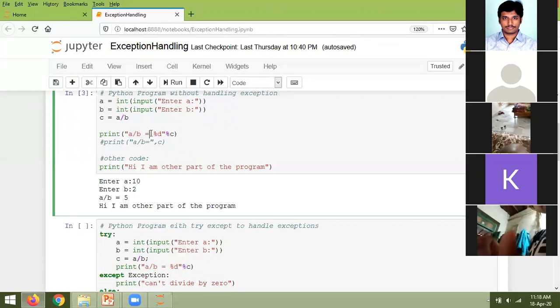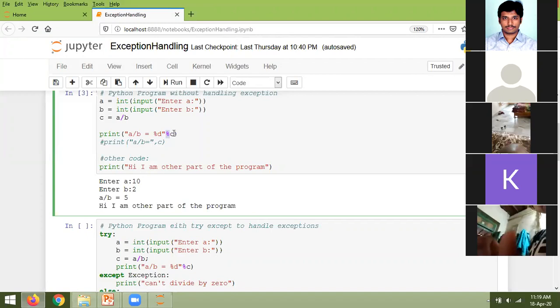And after A by B, you want to display some value. If you see C programming, if you want to display any kind of integer value, what is the corresponding format specifier you will be using? %d. So here the %d means in this place you want to display some value. Which value are you going to display? The value present in the variable C. The value that is present in the variable C will be specified by using the percentage symbol, %C.